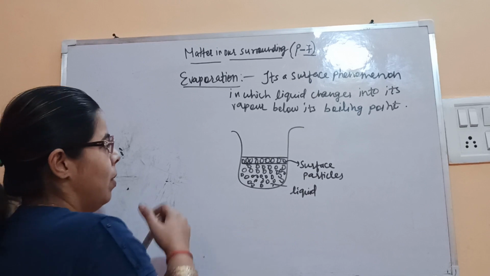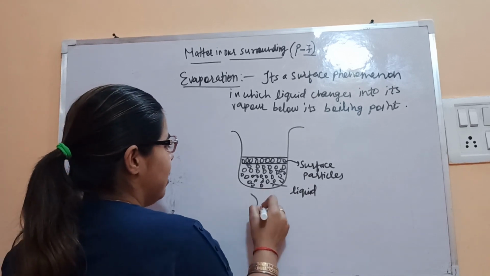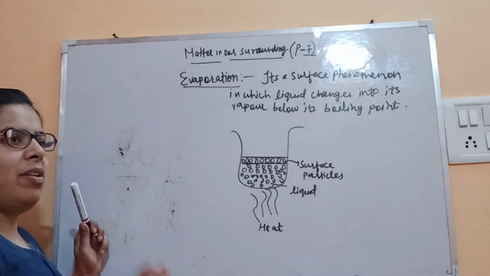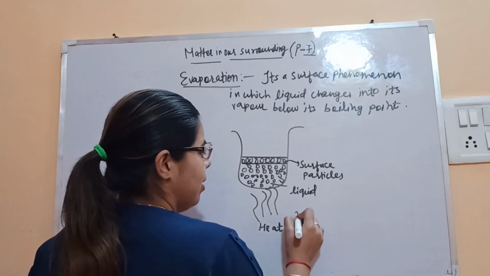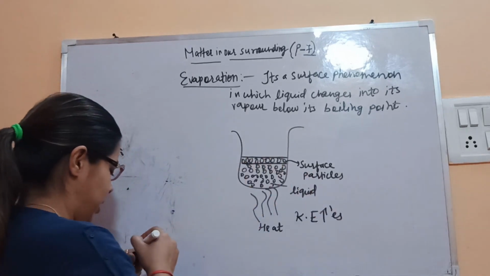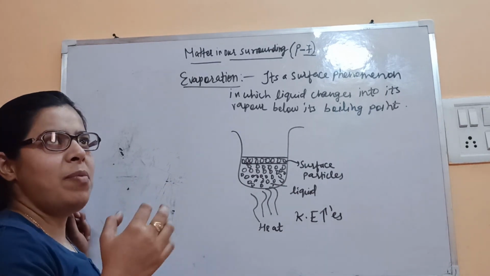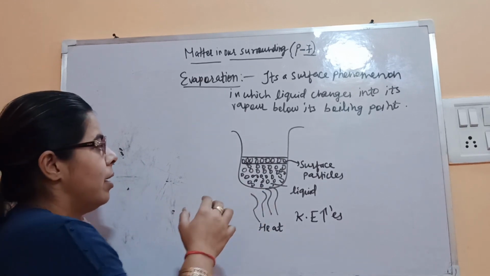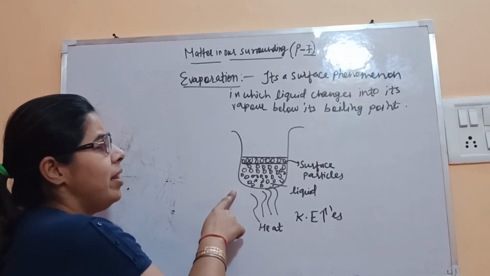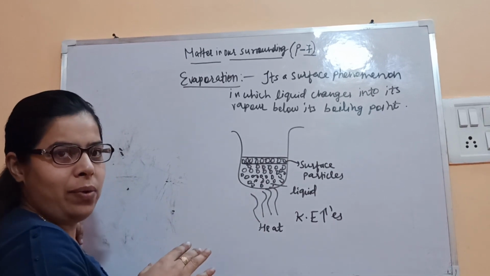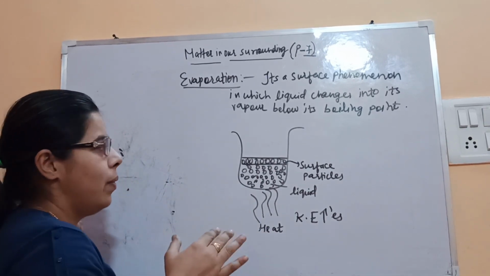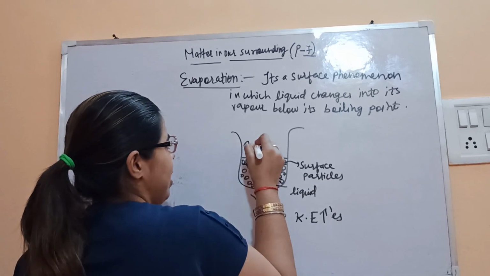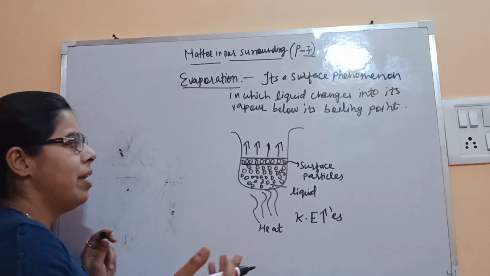So what will happen when we heat it, when we provide heat? If we provide heat, the kinetic energy will increase. With the help of heat, the attraction between the particles starts breaking. Then the surface particles can easily escape into the atmosphere, or you can say the process will be faster.